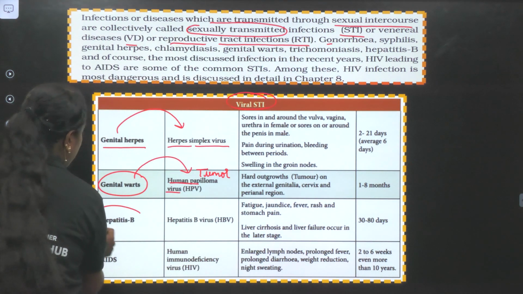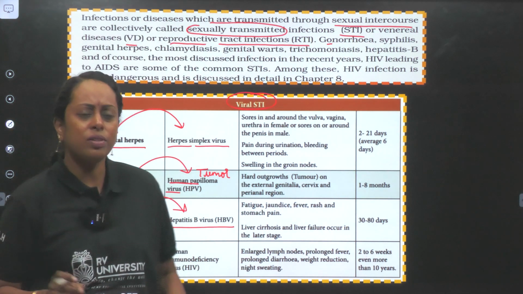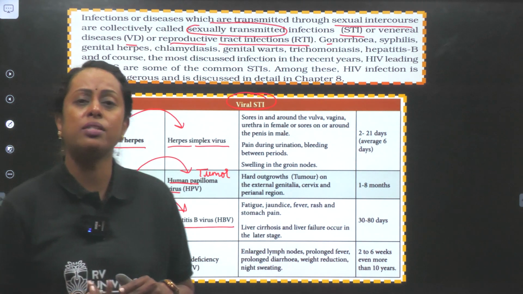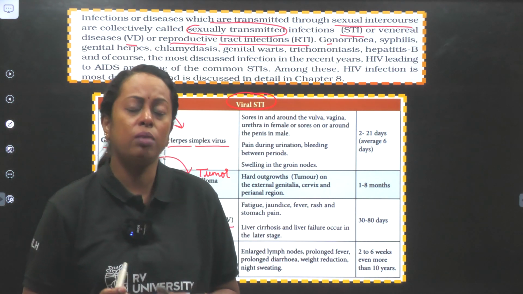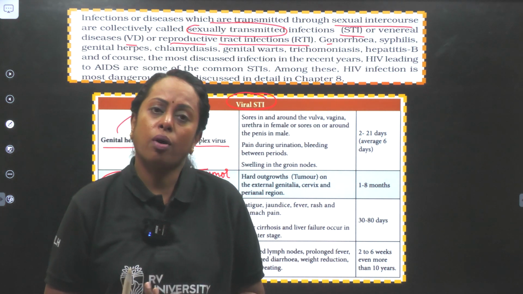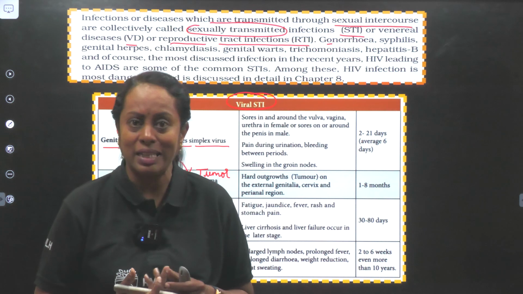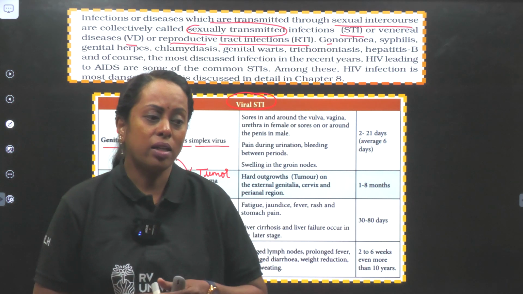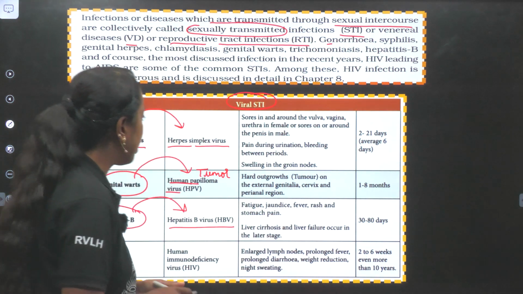Next, hepatitis B. Causative agent, hepatitis B virus. One of the worst kinds of virus. The name repeats in two other topics also. As we do the topic, I'm going to explain about it. But don't forget, it is going to cause fibrous tissue formation in the liver, cirrhosis. And the infection spreads through body fluid secretions.